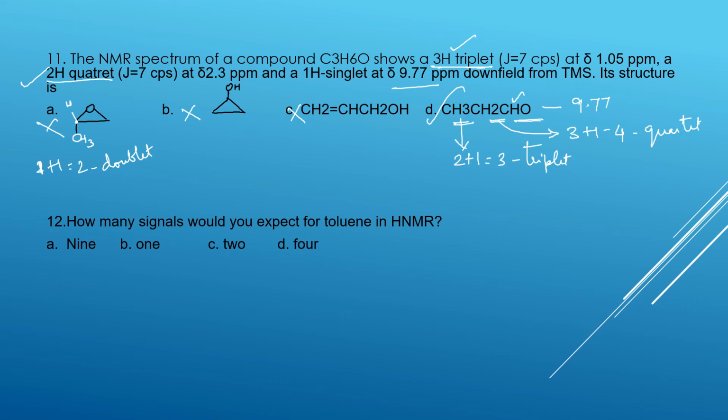How many signals would you expect for the toluene proton NMR? 12th question. Toluene. Okay. This is the toluene. How many signals would you expect? So if you draw a line over here, how many signals do you get? 1, 2, 3 and 4. 4 signals you can get. Another one is symmetry. Because of that, 4 signals would you expect.